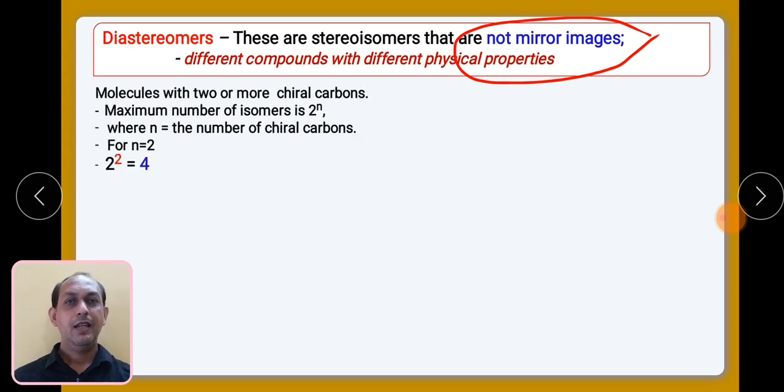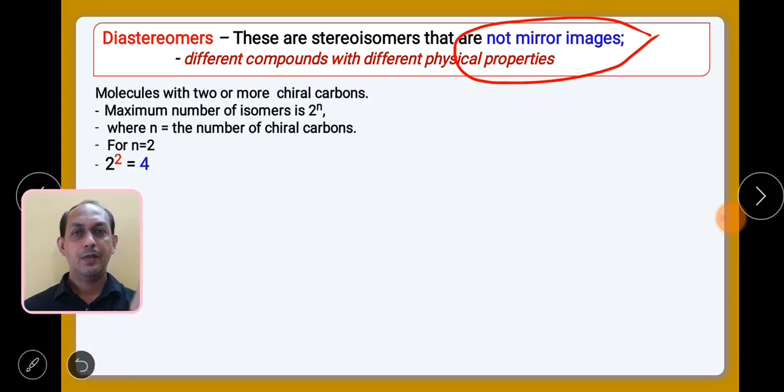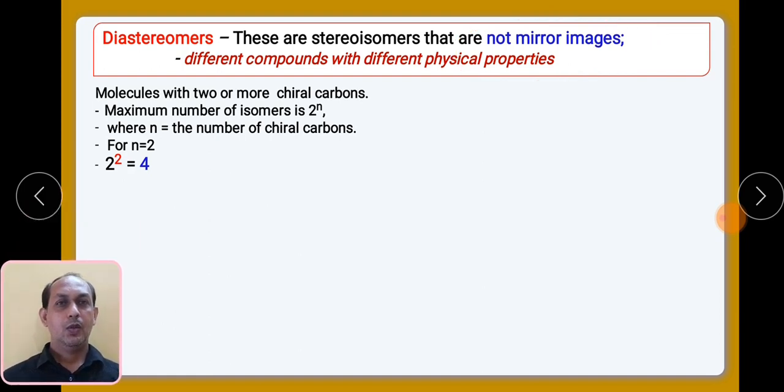Then let us see, for example, suppose your compound is having two chiral centers. As we know, if your compound is having one chiral center, then it must have two stereoisomers. So as we know the formula to calculate the number of isomers, 2 raised to n, suppose n is equal to 1, so you will have two isomers.